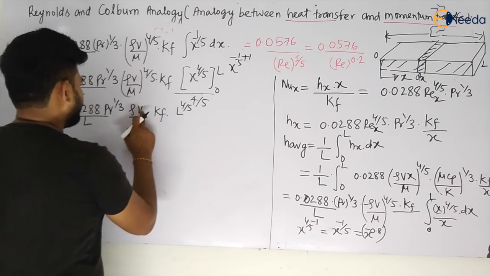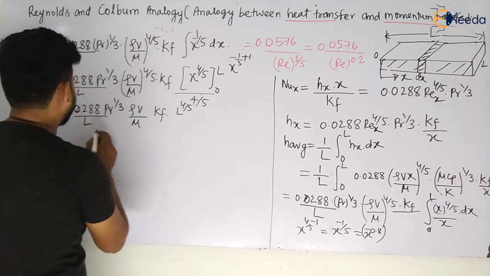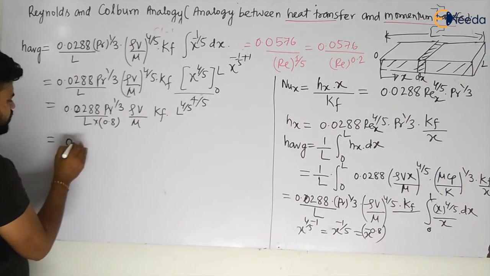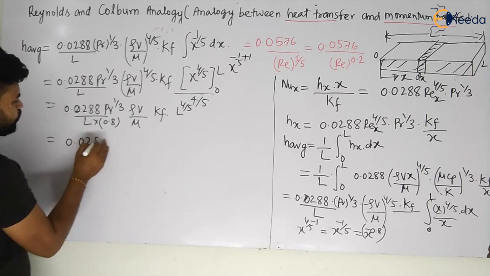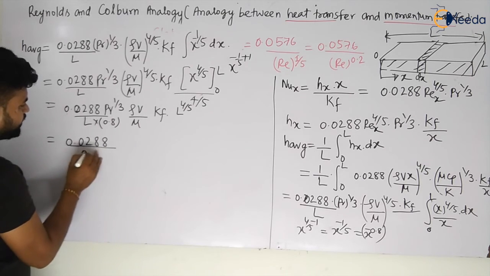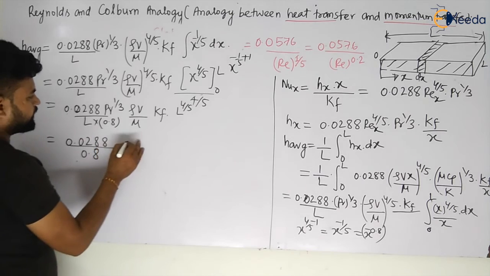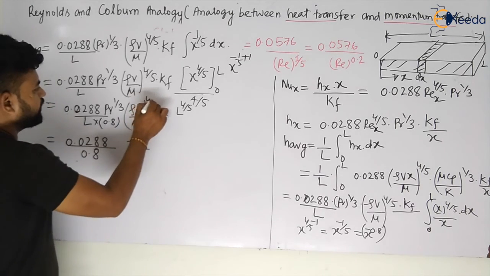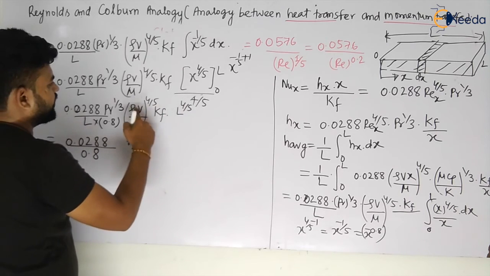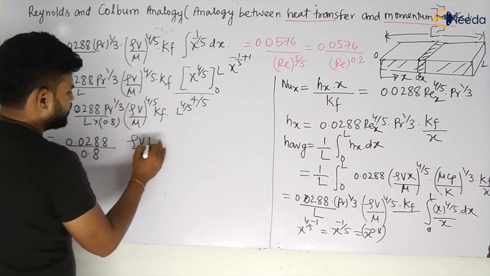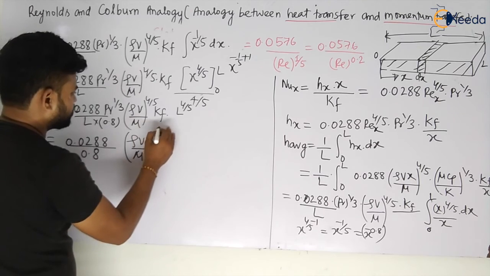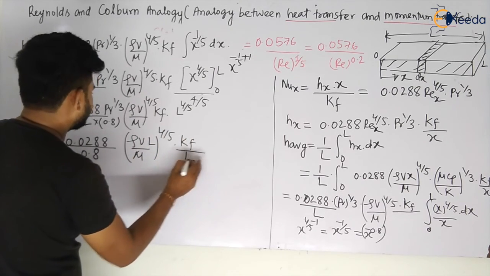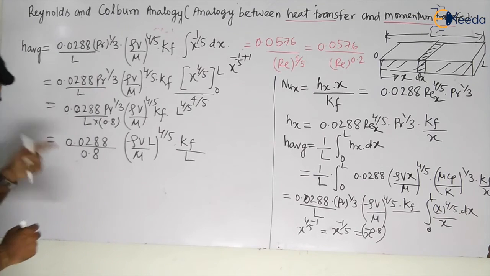I will take one L this side, and 0.8 is already there, don't forget it. So this will become 0.0288 divided by 0.8, and let us take rho V by mu again, power 4 by 5, with L to the power 4 by 5 this side, and Kf by L is already there.